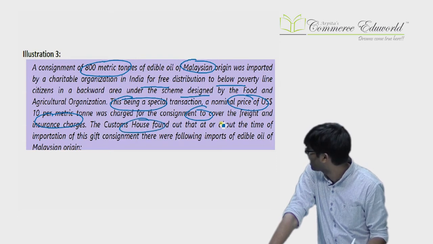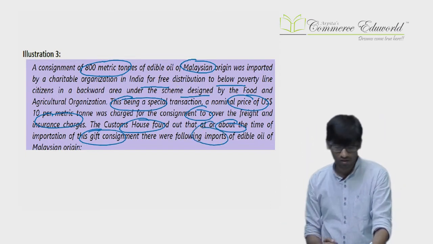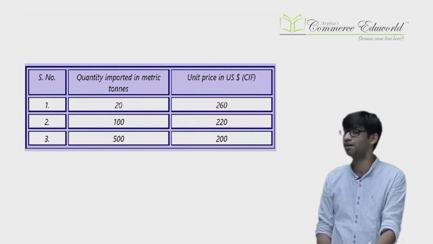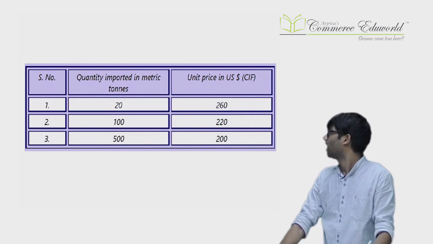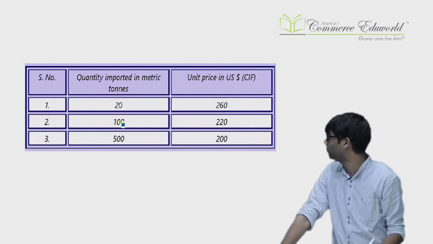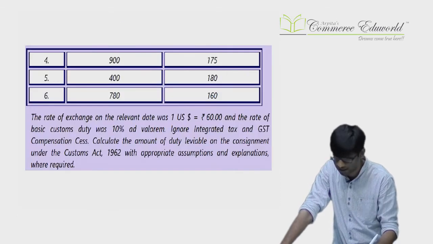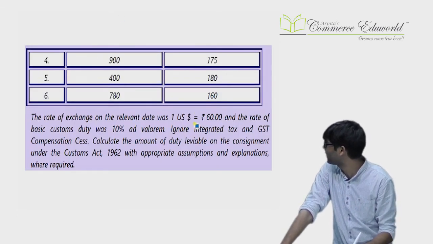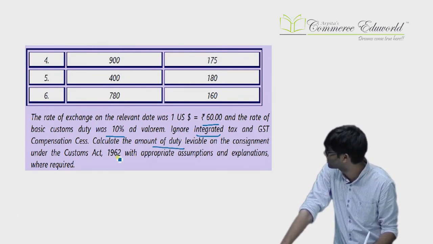Customs House found that at or about the same time of importation of this gift consignment, the following imports were there. So what we have done, we have imported certain oils of Malaysian origin, but at a very nominal cost, basically like they are gift only. At or about the same time, there were certain other importations with the price of 260, 220, 200, etc. for different quantity levels. Exchange rate relevant is 60. Rate of duty 10%. Ignore IGST. Calculate the amount of duty payable under the Customs Act.